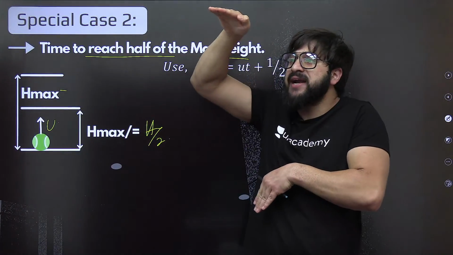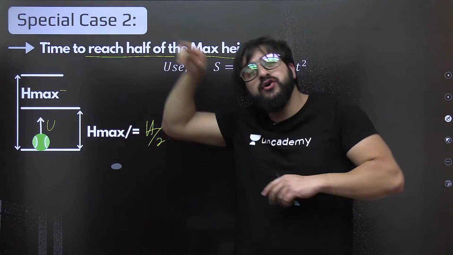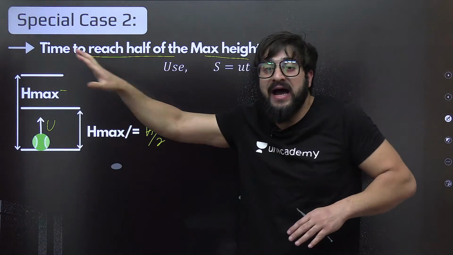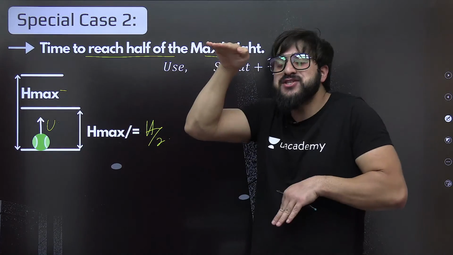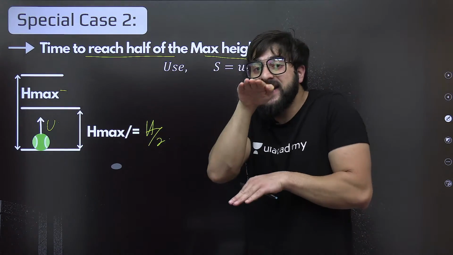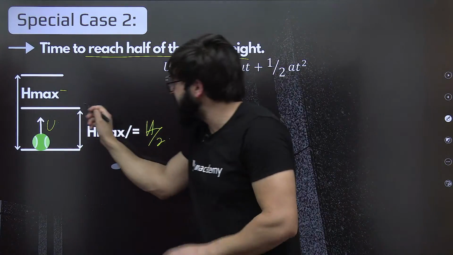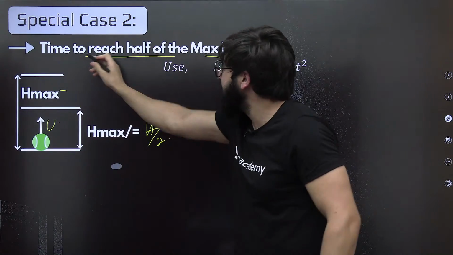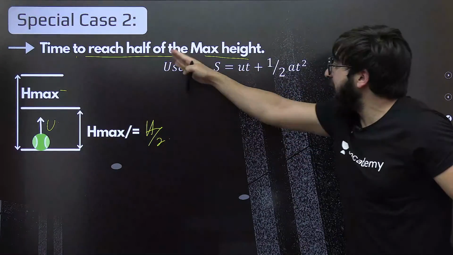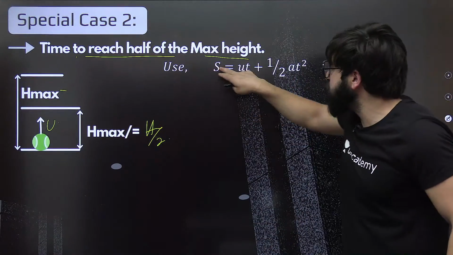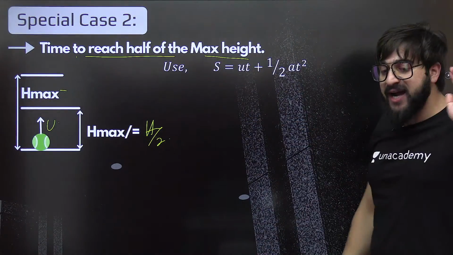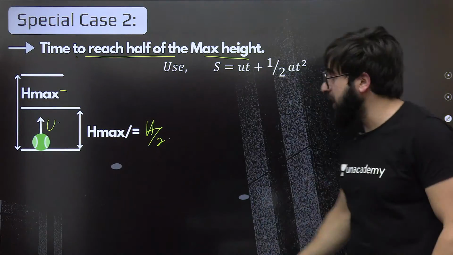For the maximum height, we already calculated the time, that was u by g. Now, if I ask you how much time it's going to take to reach half of the maximum height, till here only, how can we exactly find that? Listen to me, we'll use this formula directly and we'll get the answer.